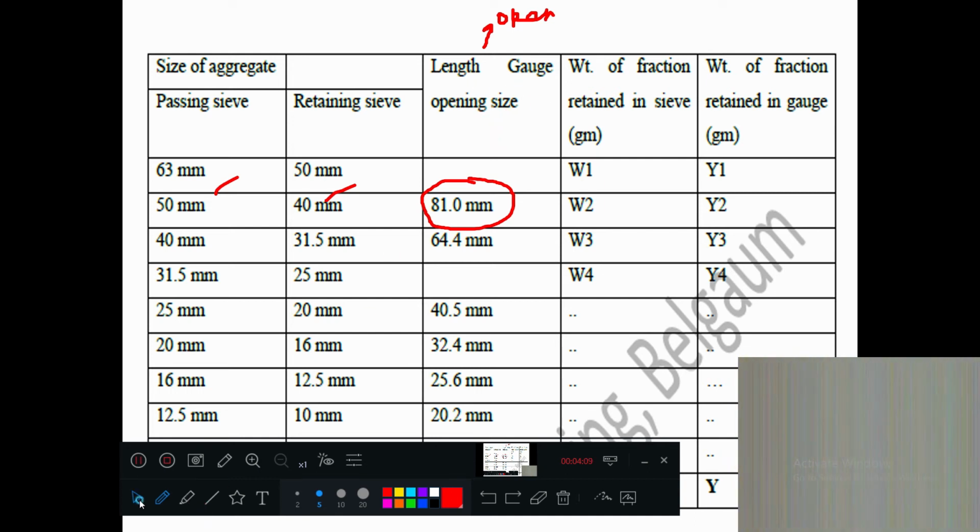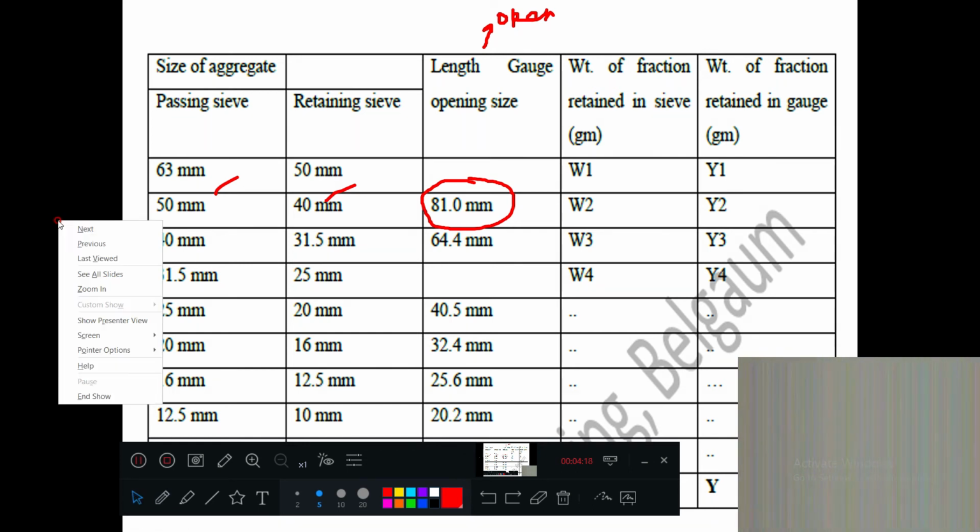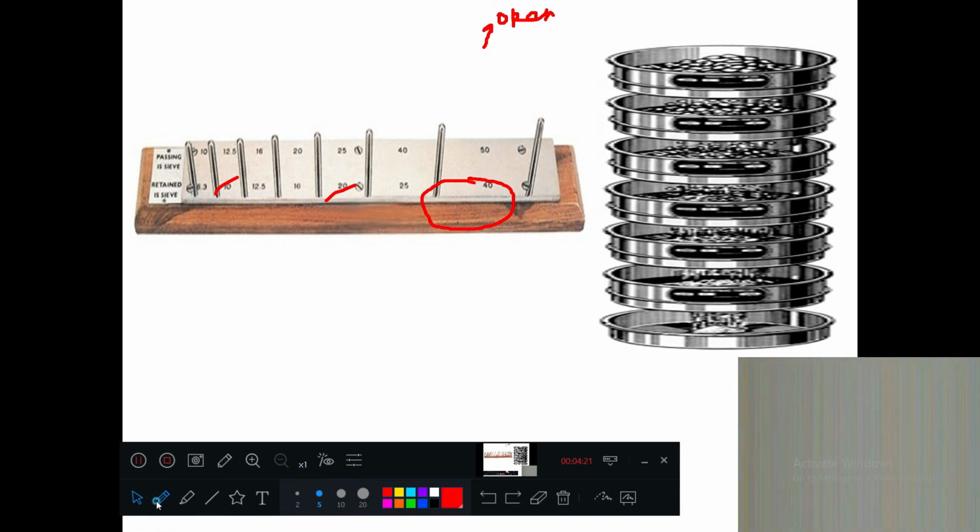What do you mean by that length gauge? You remember the number 81. For 50 and 40, it is 81. How are you getting 81? You should calculate. Now go to the previous one. This opening is 81 mm. How are you getting 81 mm? What does it say? Lengthy material is more than 1.8 times the average of the other two dimensions.